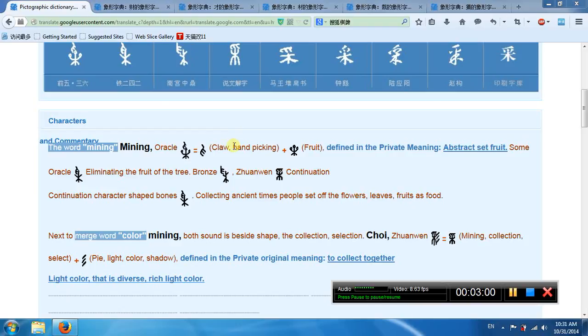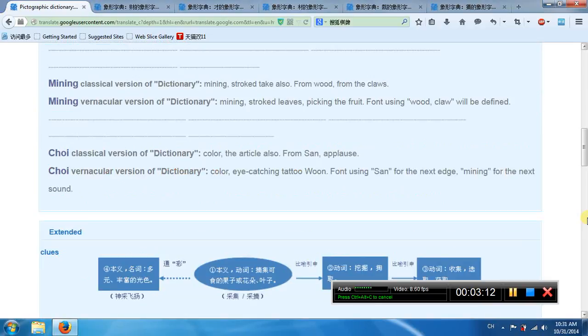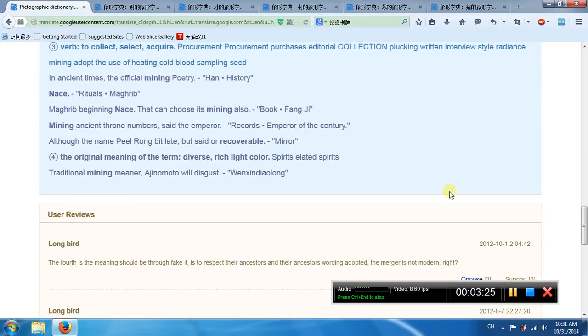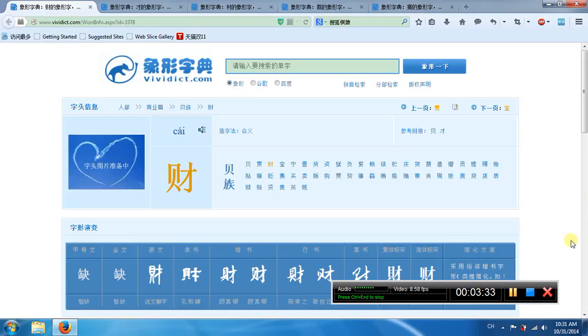So its top part is like a claw, okay, hand picking. Its bottom is like fruit, so it means pick the fruit, okay. Pick the fruit. First meaning, pick the fruit, leaves, flowers. Second meaning, excavation, dig. Third meaning, to collect, select, acquire. Diverse, rich, light color. Okay, cai. This is called cai. Okay, it means the weather.